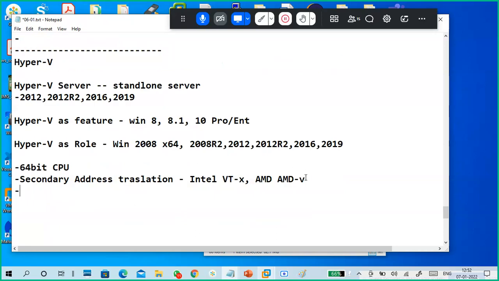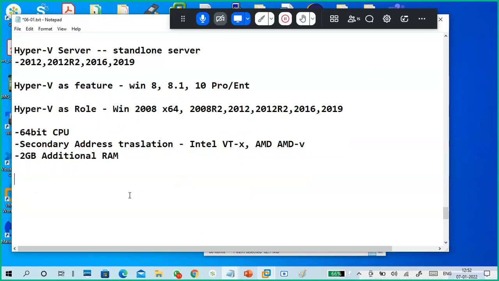Next, 2 GB additional RAM is required. Like your Windows 10 has a 2 GB minimum requirement to install, right? But additional RAM is required on top of that. Next,